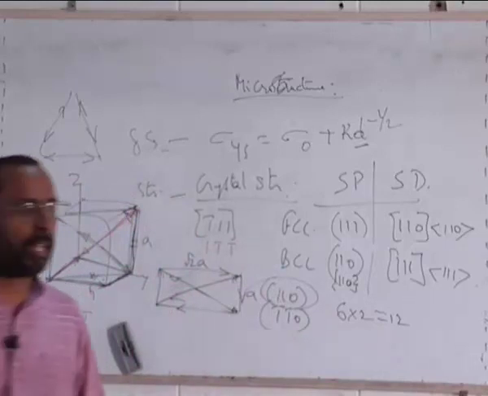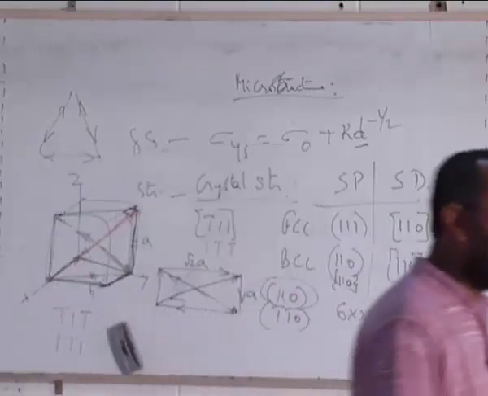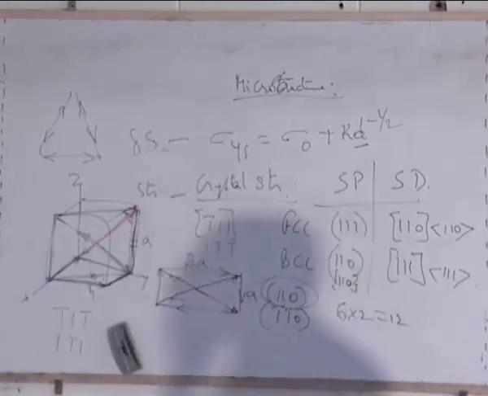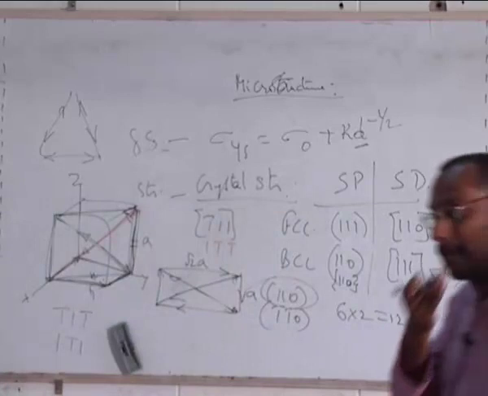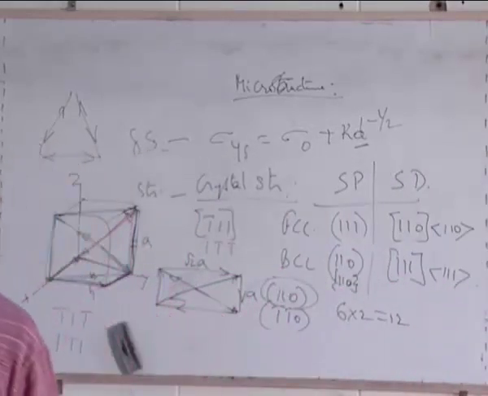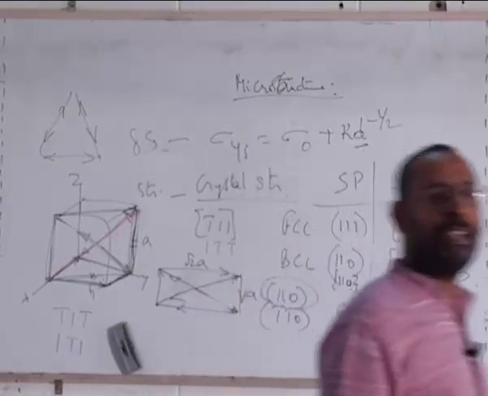What are the other planes that we consider? 100 we don't consider. In BCC 100 is the least packed. 210, yes. 210 and one more. See, this is one problem with many of us. If we are not confident, we say it in such a voice that even the next fellow will not be able to hear. If you are confident, you should say it loudly. If I remember right, it is 1, 2, 3.